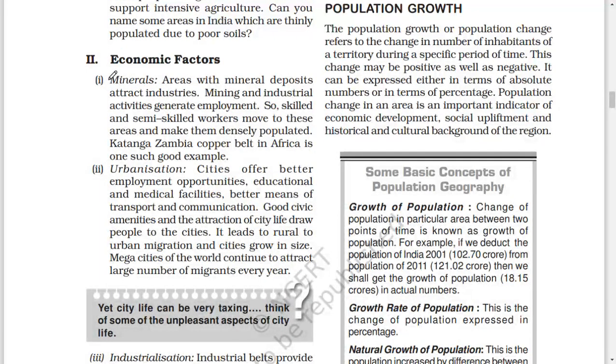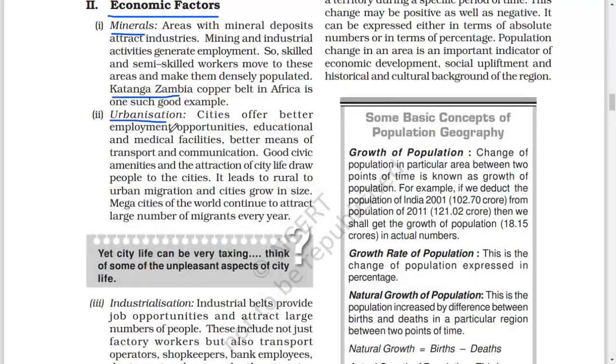2. Economic factors. 1. Minerals. Areas with mineral deposits attract industries. Mining and industrial activities generate employment. So skilled and semi-skilled workers move to these areas and make them densely populated. Katanga Zambia copper belt in Africa is one such good example.